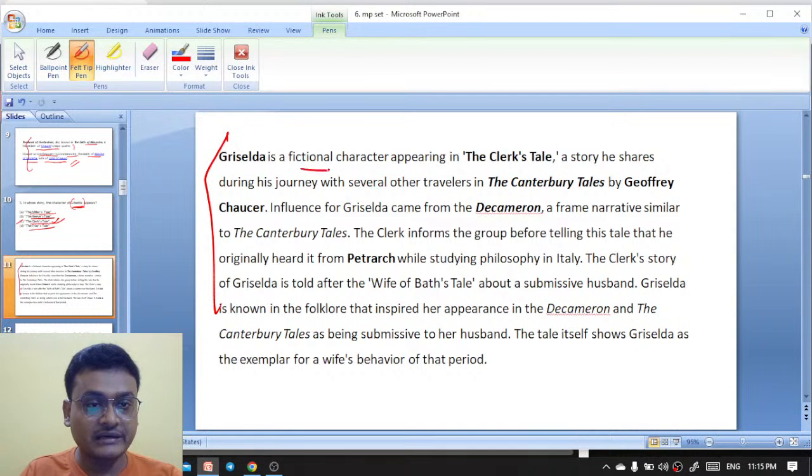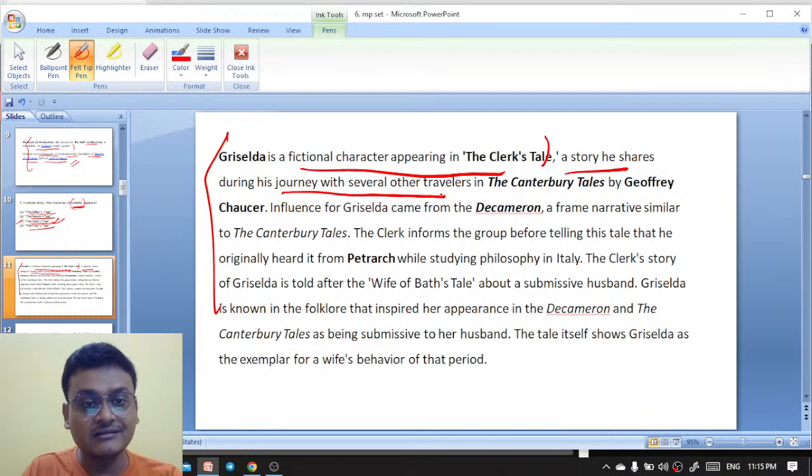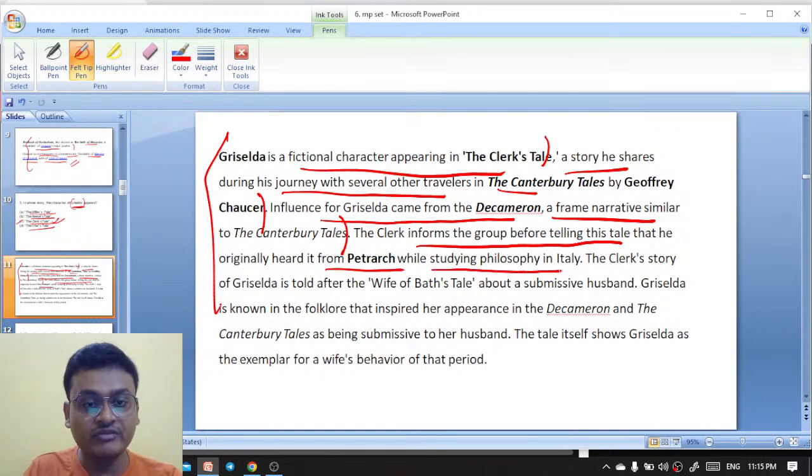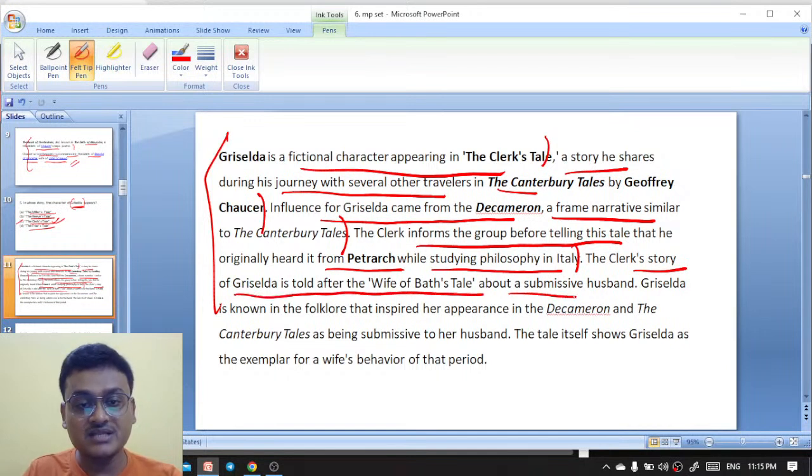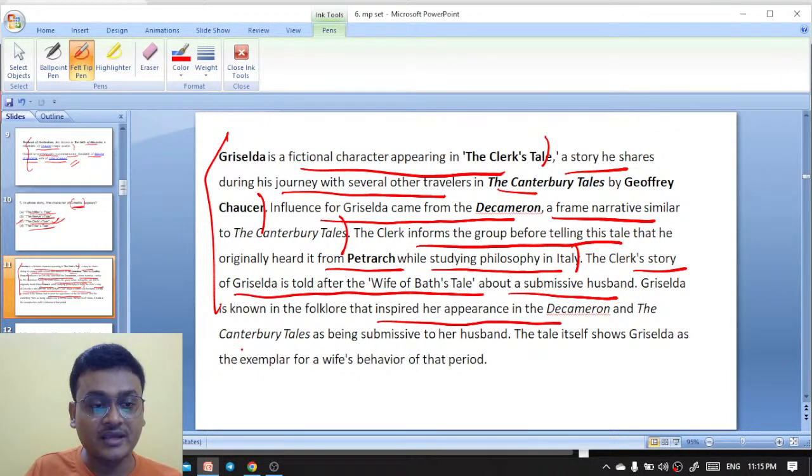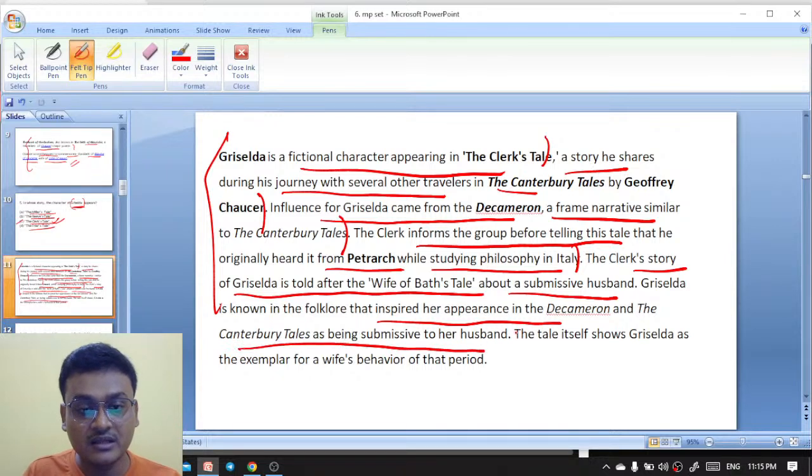Griselda is a fictional character appearing in the Clerk's Tale, a story he shares during his journey with several other travelers in Canterbury Tales by Geoffrey Chaucer. The influence of Griselda came from Boccaccio's Decameron, a frame narrative similar to the Canterbury Tales. The clerk informs the group before telling this tale that he originally heard it from Petrarch while studying philosophy in Italy. The clerk's story of Griselda is told after the Wife of Bath's tale about a submissive husband. Griselda is known in the folklore that inspired her appearance in Decameron and the Canterbury Tales as being submissive to her husband. The tale shows Griselda as an example of a wife's behavior in that period.